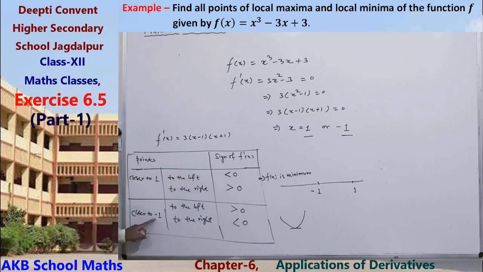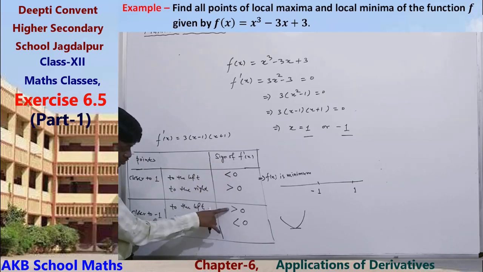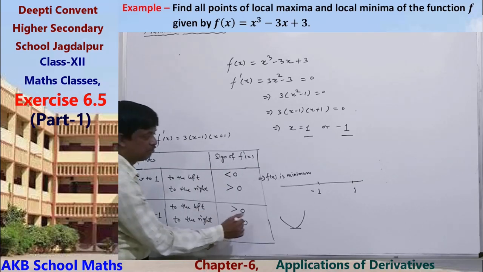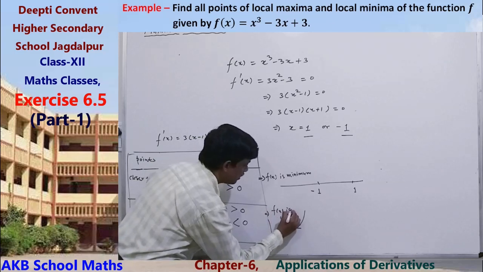So when we go through minus 1, the sign of the derivative changes from positive to negative. That is a maximum value.